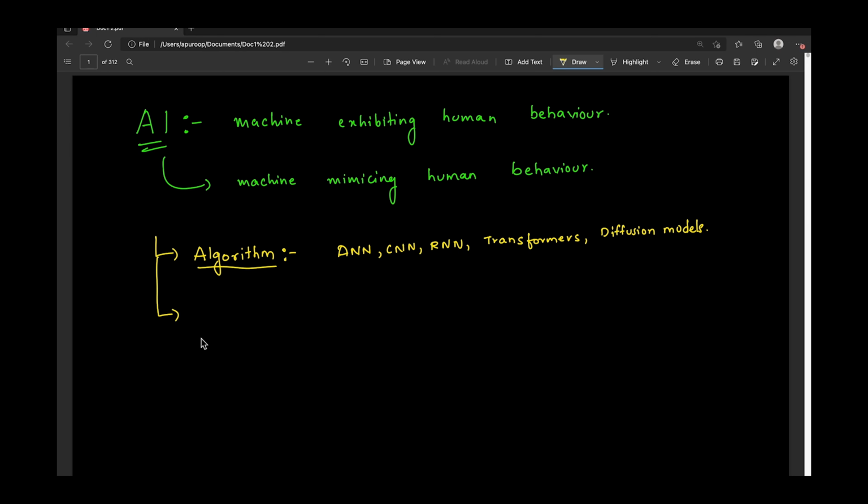Along with the algorithm, we should have a large amount of data, which we can call big data. If you have good algorithms but no data, it doesn't help us achieve the success that we have achieved today. So along with algorithms, we also need lots of data.